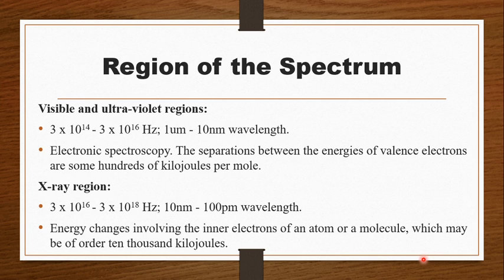The next region is the X-ray region. The region is from 3 into 10 raised to 16 to 3 into 10 raised to 18 hertz. That means 10 nanometer to 100 picometers. So the energy change involving the inner electron of an atom or a molecule may be of the order of 10,000 kilojoules. So this region talks about the inner electron of an atom, not the outer electron.